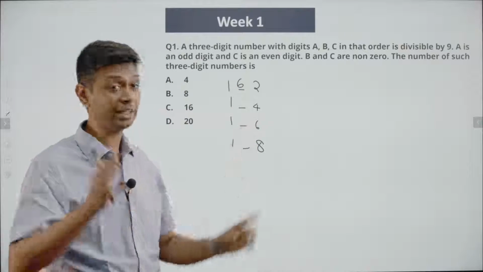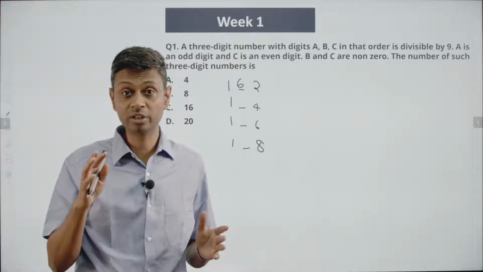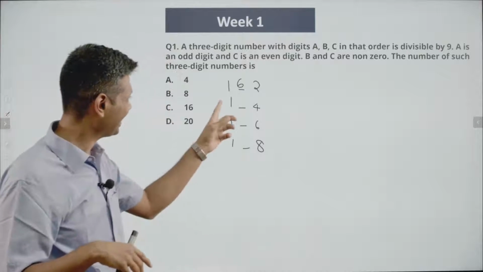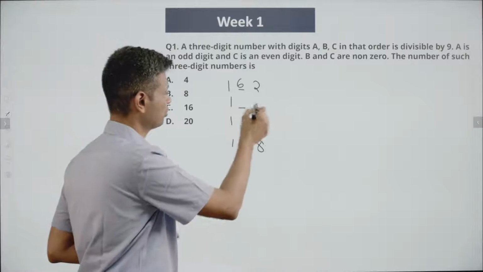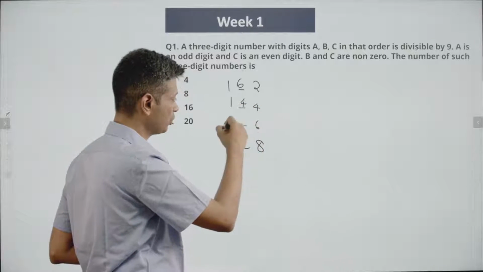The sum of the digits becoming 18 is not possible. 1 plus 2 is 3, and 3 plus 15 is 18, so the middle digit cannot be 15. Now 1_4: 1 plus 4 is 5, and 5 plus 4 is 9. Next, 1_6: 1 plus 6 is 7.